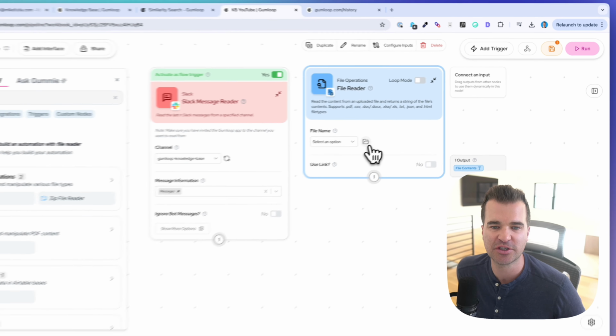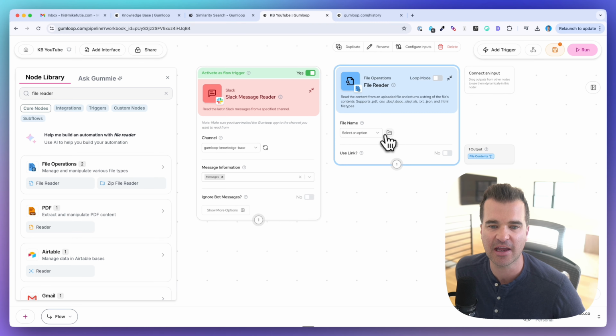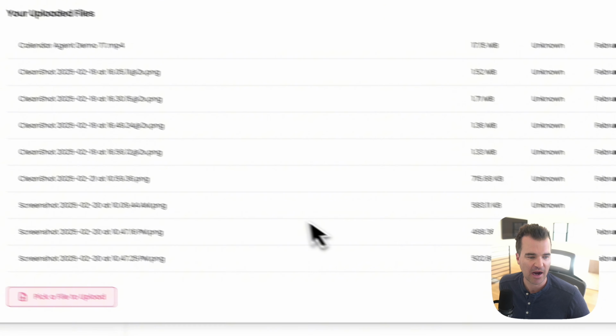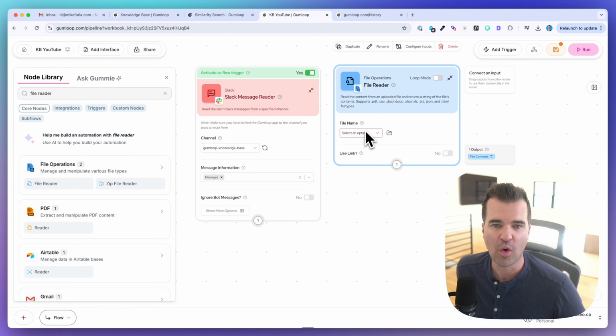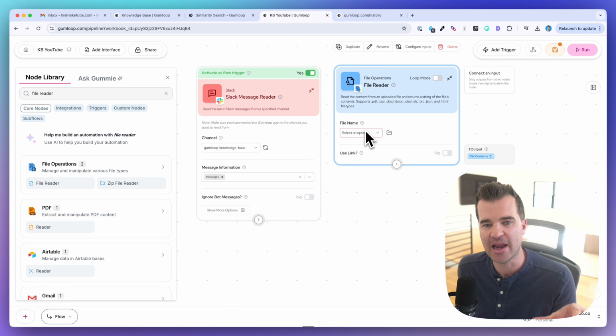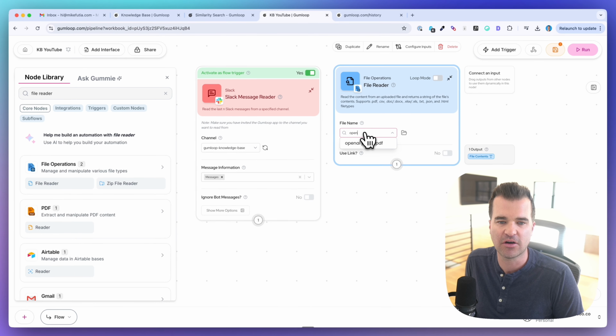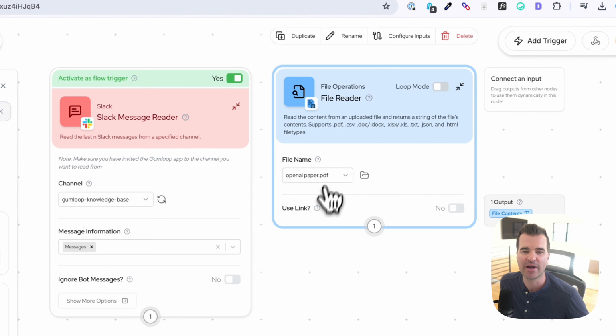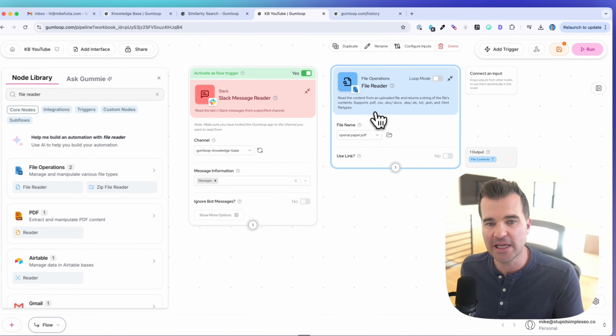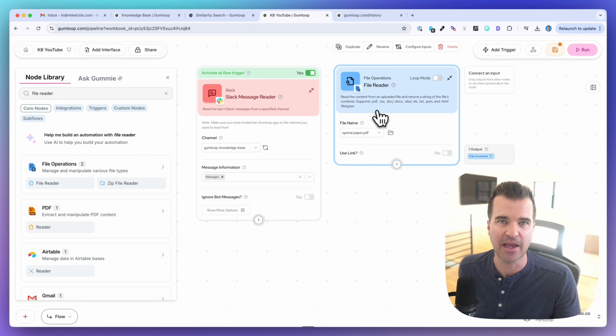And what you can do is, you see the folder icon next to file name. You can click show files. So I already have my PDF, the OpenAI research paper, but this is where inside of Gumloop, you can upload files to your account. Once you have the file uploaded, you can go into the drop down to find the file name. It's called OpenAI paper. Okay, so I'm going to select this. So now my file reader is going to read the contents of this 39-page PDF, and we can pass this through the rest of the automation.